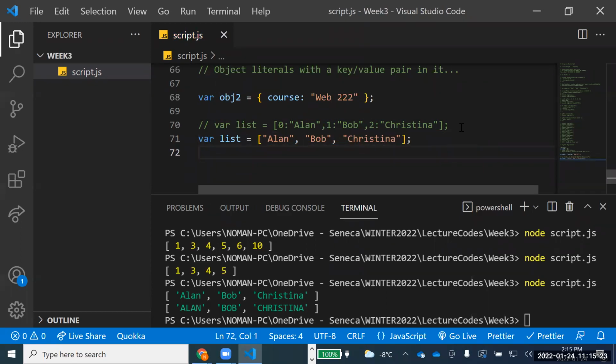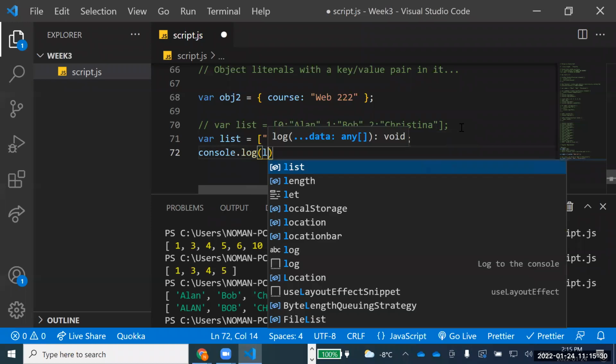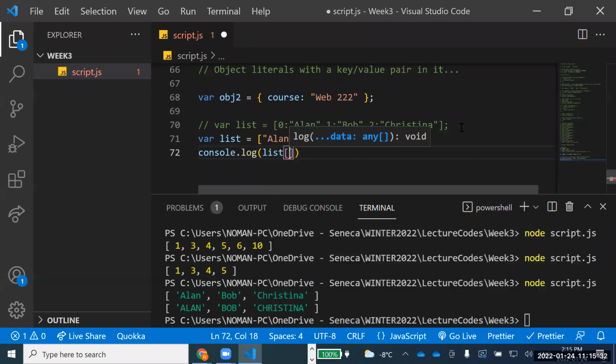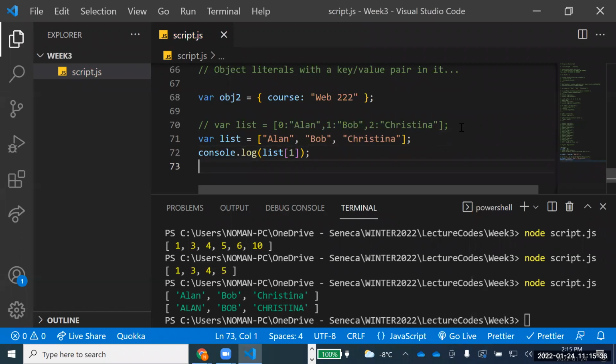Now again, if I ask you to print the name of Bob, how would you print that? You'll say console.log, list of 1. Does that make sense? If you say list of 1, I will get Bob. If I want to print Christina, you'll say list of 2.